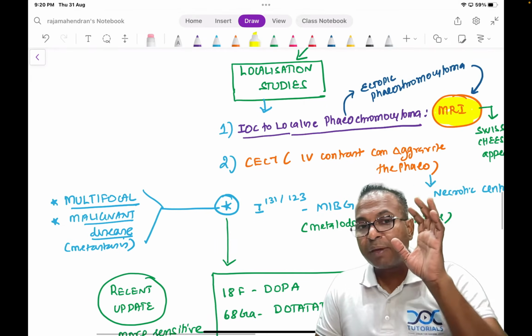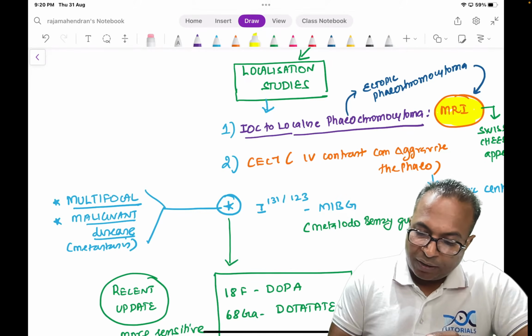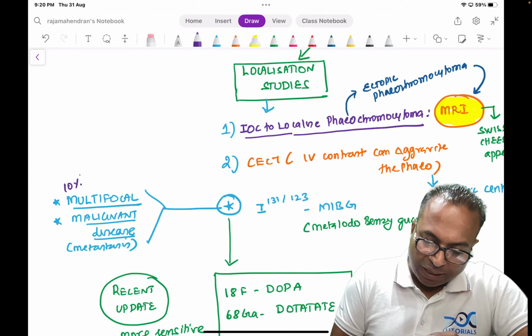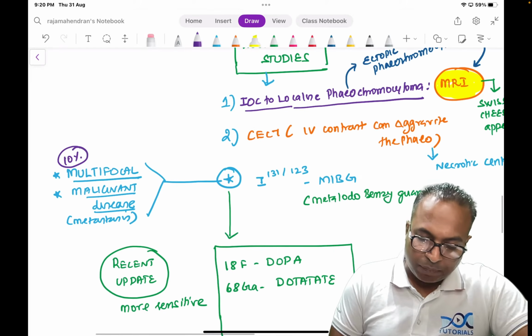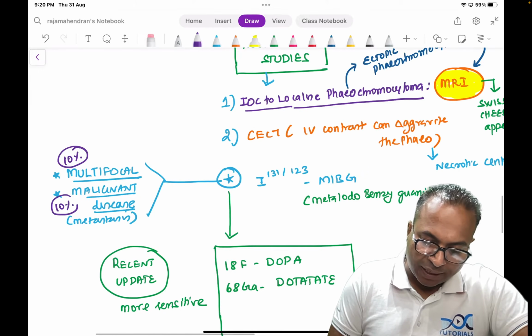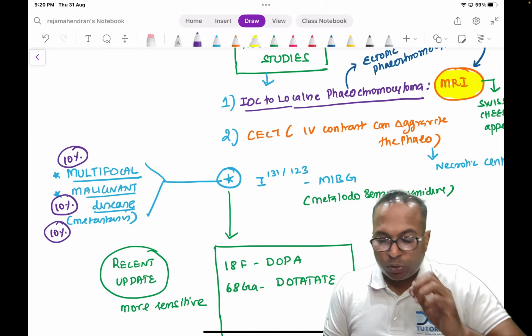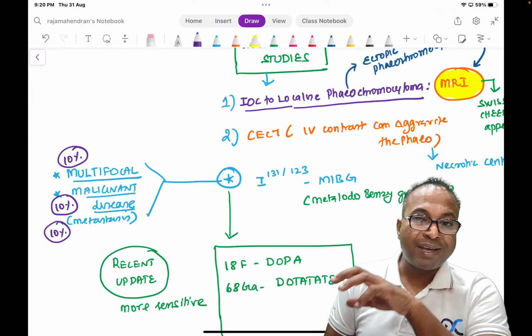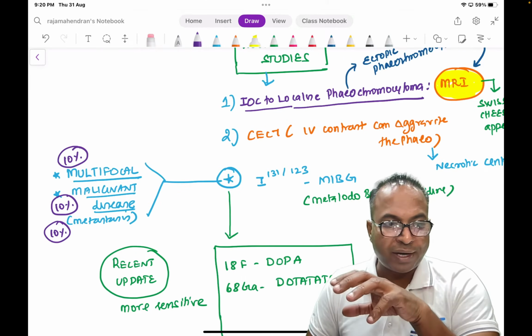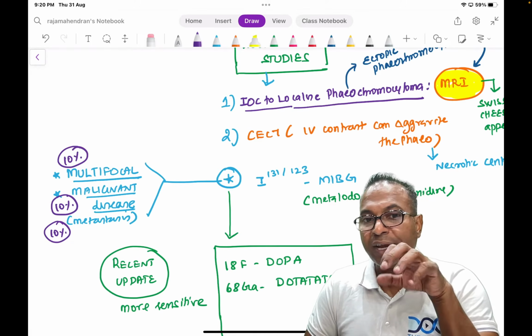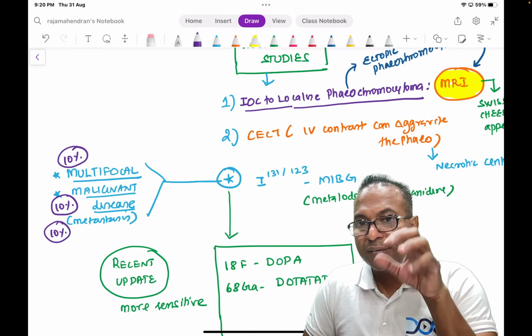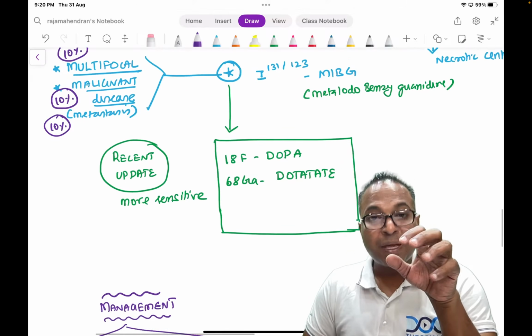Iodine 123 MIBG, where is it used? There are 10% of the tumors which are multifocal, 10% of the tumors which are malignant, 10% of the patients come to you with a metastasis. Only those patients I will go for MIBG scan, meta-iodobenzyl guanidine. So please remember, I am telling you the rule of 10 here and there. Therefore, in such cases only I will go for MIBG scan.